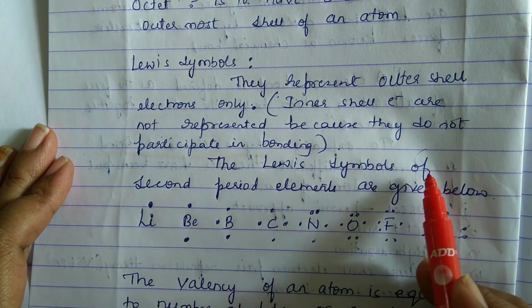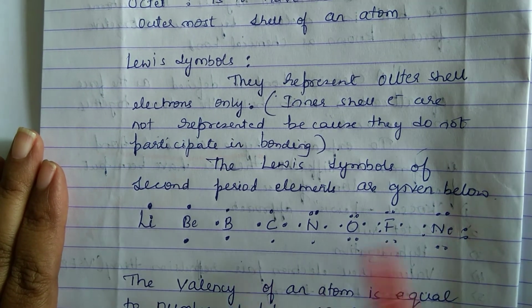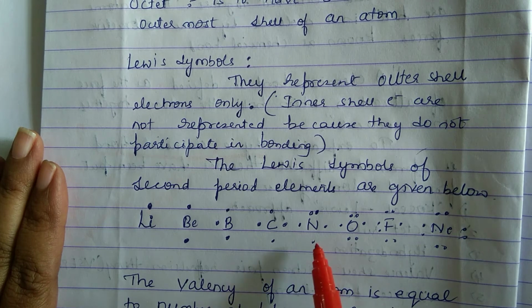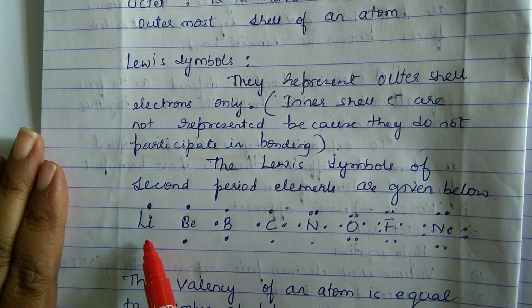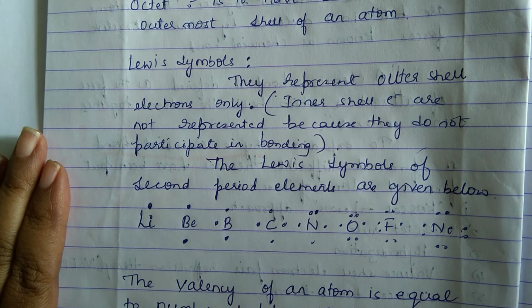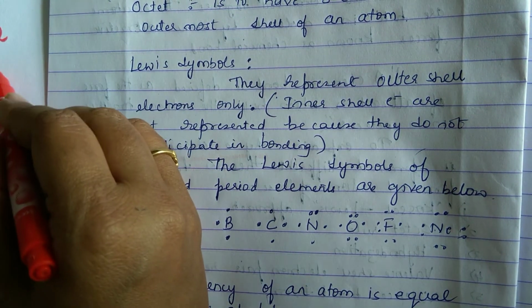So the Lewis symbols of second period elements are given below. Which are the second period elements? It is lithium, beryllium, boron, carbon, nitrogen, oxygen, fluorine and neon. So how many electrons are present in the outermost shell of lithium? It is 1. So what is the electronic configuration of lithium?